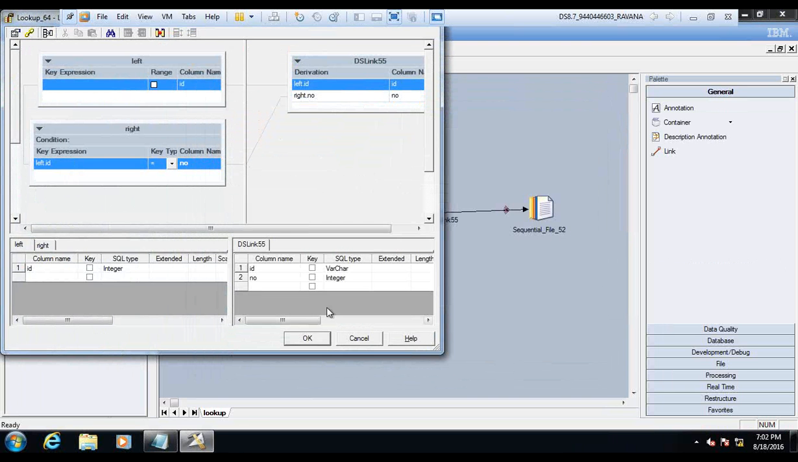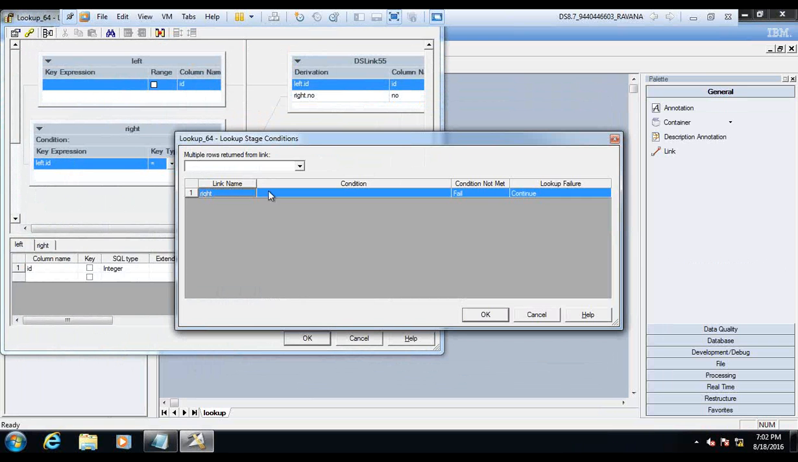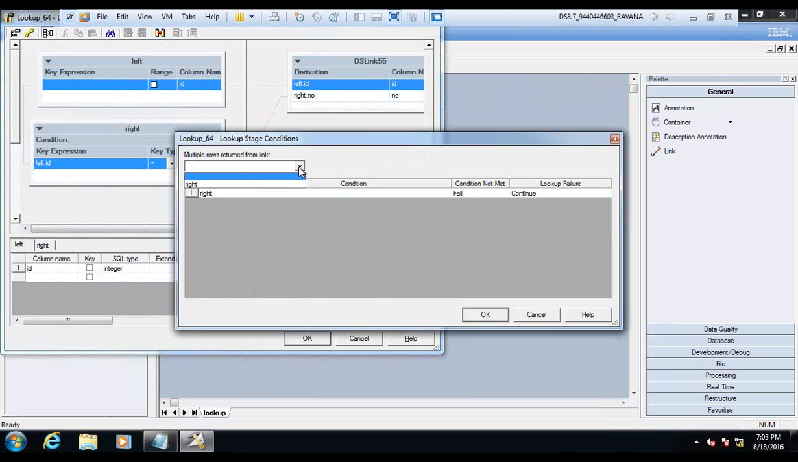Now coming to the condition. You have seen this multiple rows returned from link. Multiple rows means even if you have duplicates in the reference link, and you want those duplicate records to match also, then you can just enable this property.